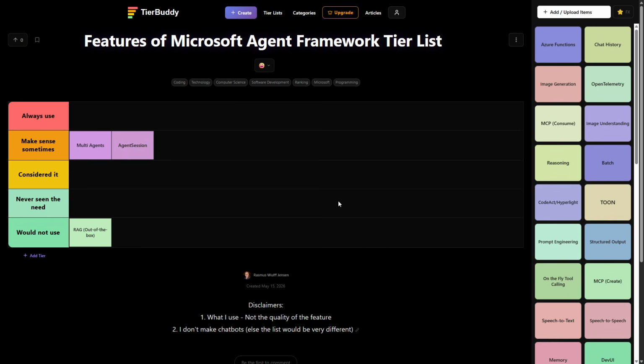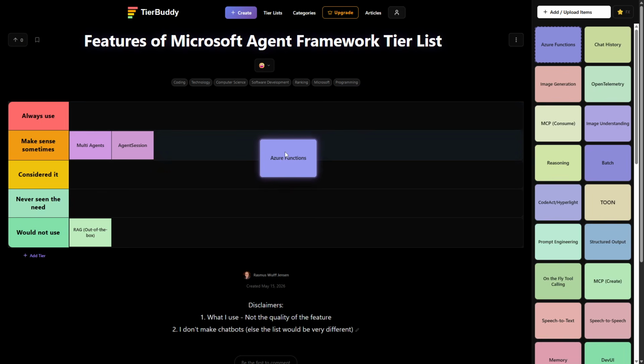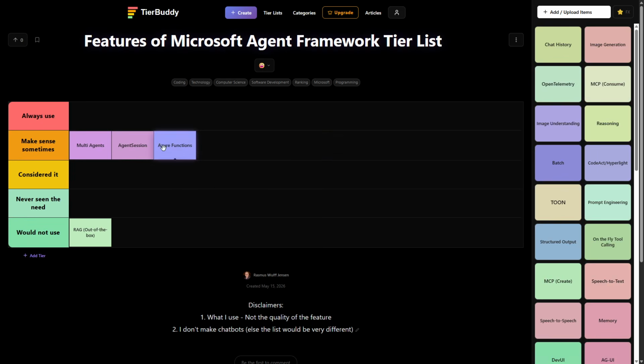it's very, very rare. And I'll put in Azure Functions as a way of hosting it. I have done that a few times, mostly in private setups. In production setups, I have access to full servers and paid plans, so there I of course use those, but else it's a decent way of hosting agents.